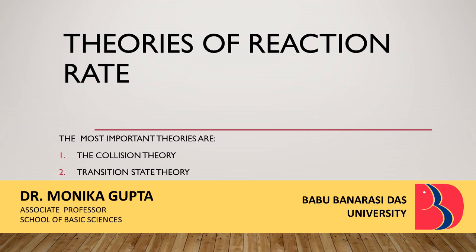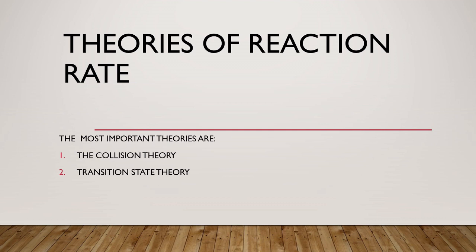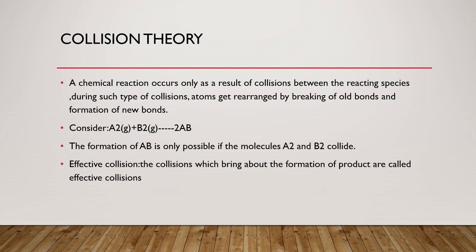Today the topic is theories of reaction rate. We have already discussed chemical kinetics part 1 and part 2, the rate of reaction, rate constant, integrated rate reaction, order, molecularity, pseudo order reaction. Today we will discuss theories of reaction rate. There are two most important theories: one is the collision theory and the other one is the transition state theory. The first theory is collision theory.